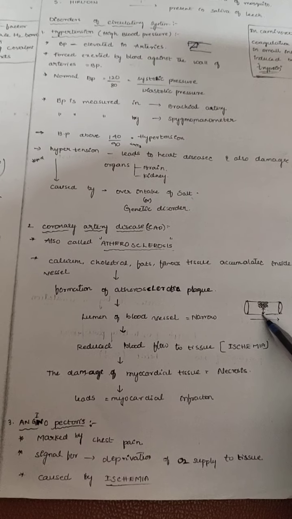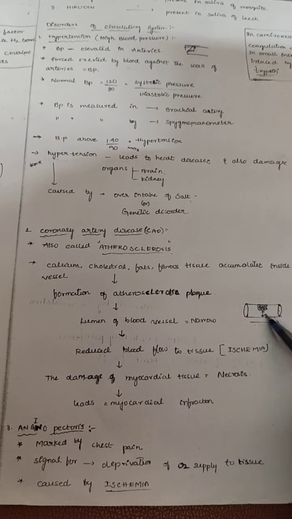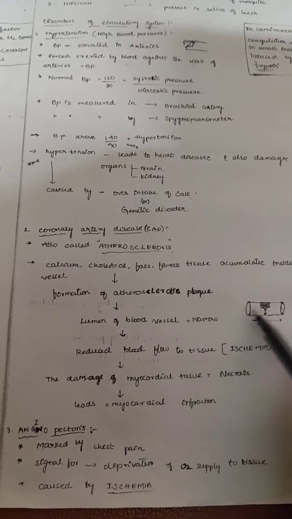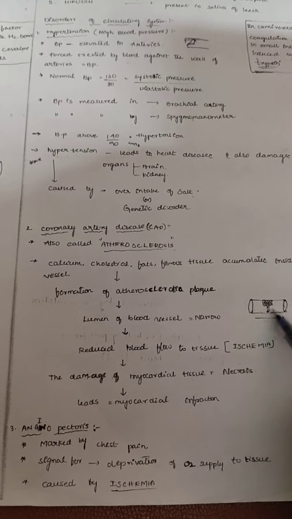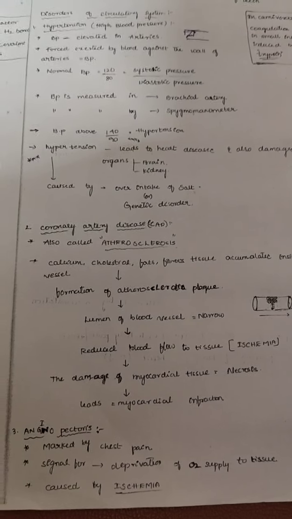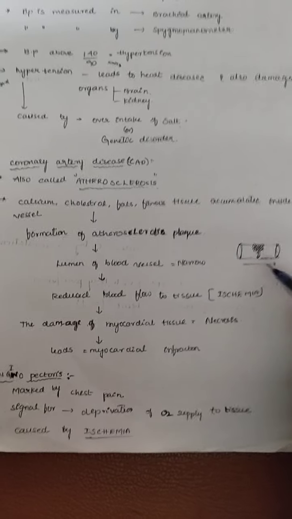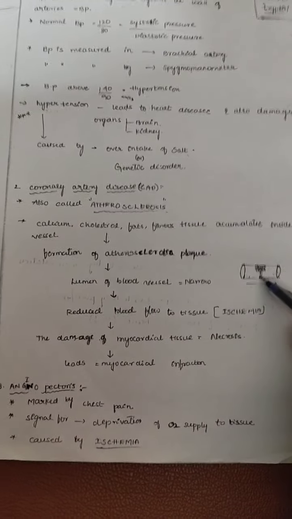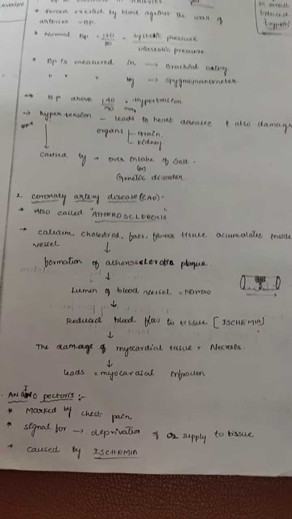When it is accumulated in this blood vessel, what will happen? The volume decreases and a plaque, like a clot, forms. That's why there is formation of an atherosclerotic plaque, and the lumen of the blood vessel becomes narrow. When the lumen is narrow, the blood flow to the tissues is reduced. When the blood flow to the tissues is reduced, that condition is called ischemia.